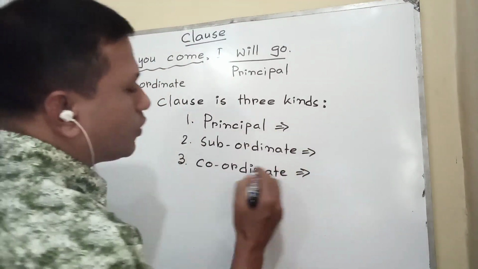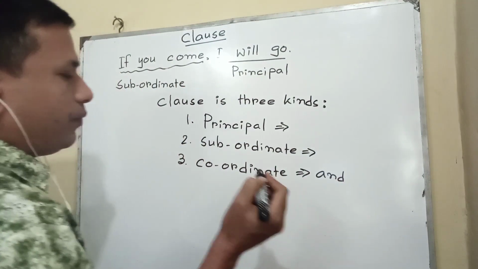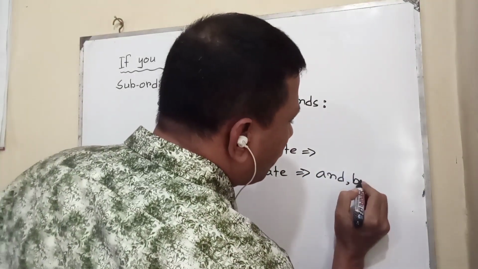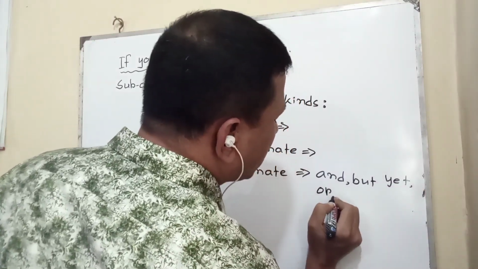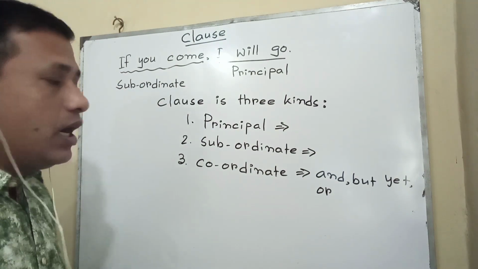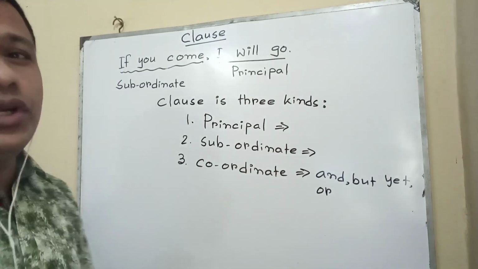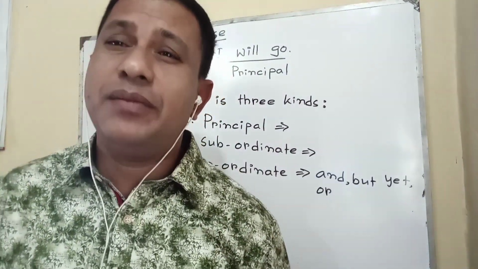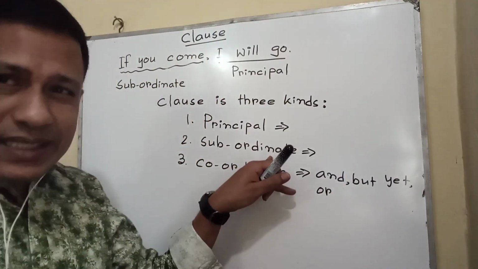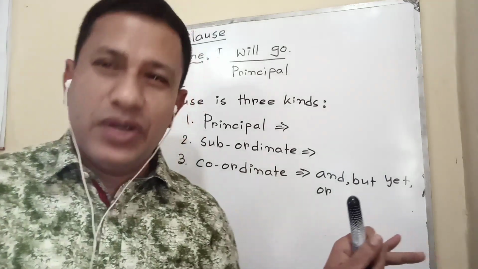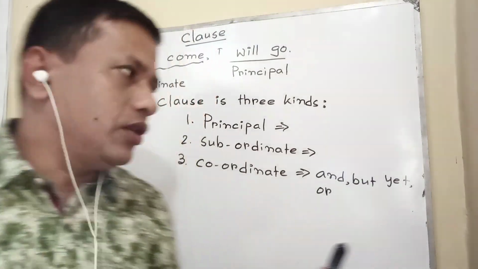Then, the principal clause I have already explained. Coordinating conjunctions are the words we find in coordinate clauses: and, but, yet, or. These types of words are found in coordinate clauses, and coordinate clause is found in compound sentence. That means in a compound sentence we find a principal clause and a coordinate clause. In a complex sentence we find a principal clause and a subordinate clause. In a simple sentence we find only a principal clause.